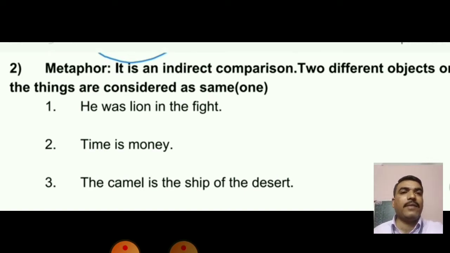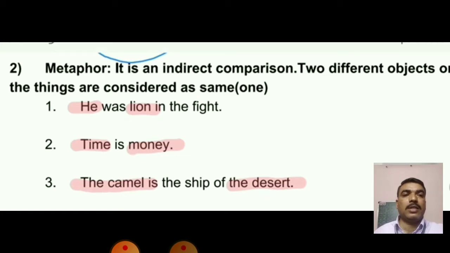He was a lion in the fight. Time is money. The camel is the ship of the desert. If you see these examples, you will find there is a comparison between the two words like he and lion. Okay, he was a lion in the fight. Means the quality of fighting, the lion's, is compared with him. Next is time is money. Okay, time and money both are compared.